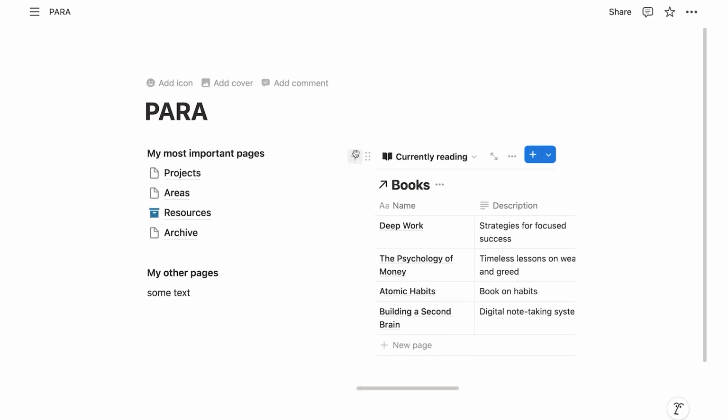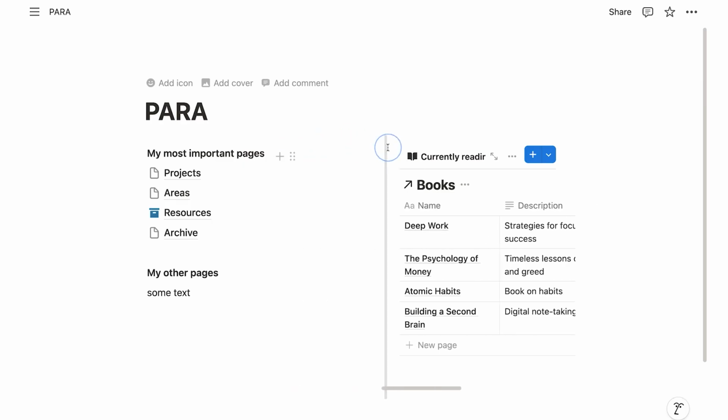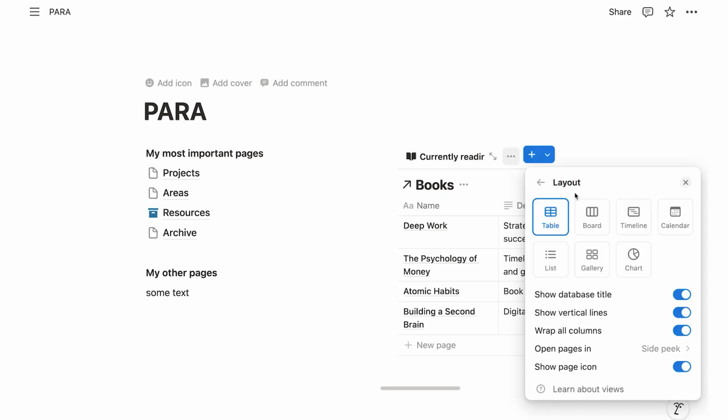Now, of course, here I don't have a lot of space, so I could resize the column a little bit if I wanted to give this more space. But since I only want a very minimal view of this, I can also change the whole layout. We haven't talked about that yet, but if you click on the three dots, you see that under layout, you can not just display information as a table. You can also display it as a board, which is a Kanban board, timeline, calendar, chart, gallery, or list. List is the one that we care about here, so let's select list.